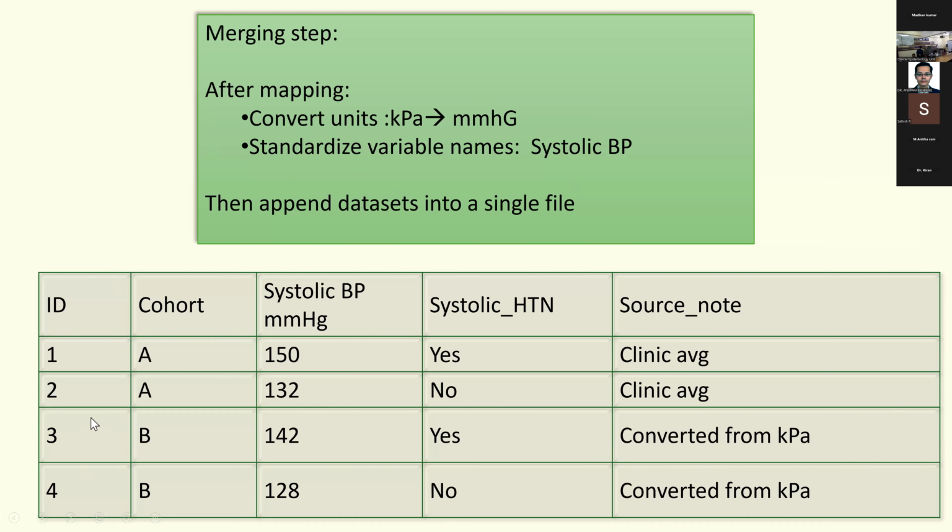So first two patients are from cohort A. This was a systolic blood pressure. This is a harmonized variable. And I have classified them as systolic hypertension based on the blood pressure. And I've also given a source note saying this is from the clinic. Now the third and fourth patients are from cohort B.